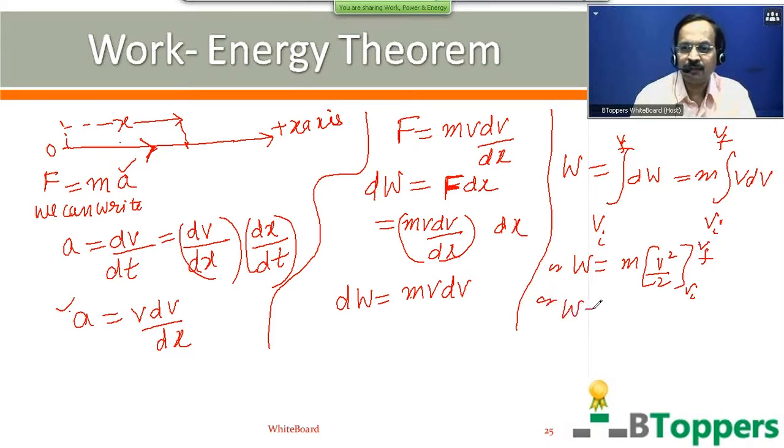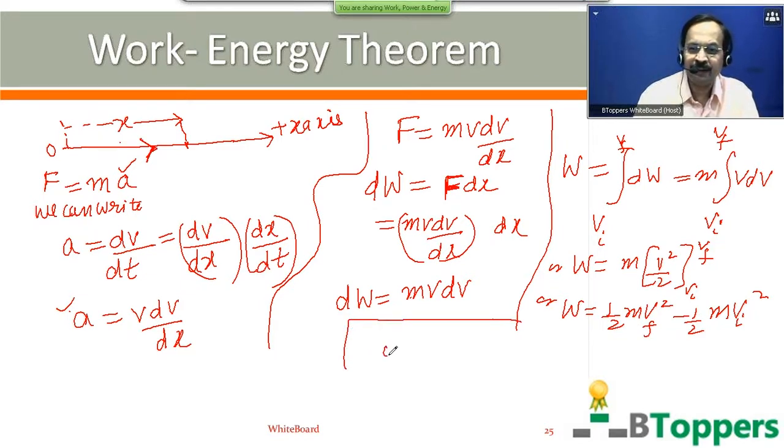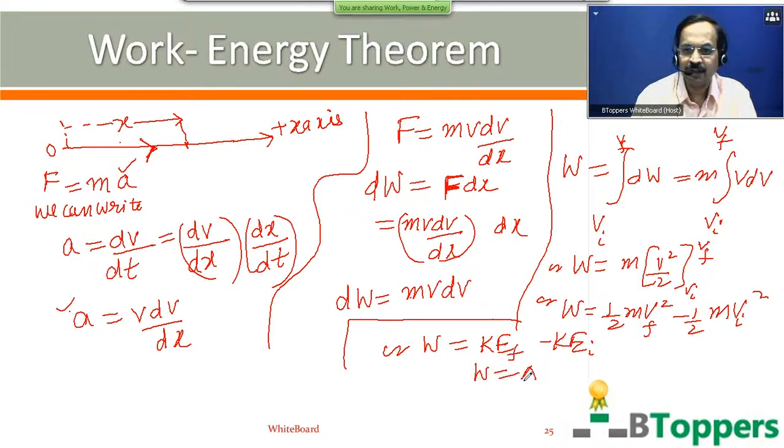So work done by the resultant force on the body is half m vf square minus half m vi square. Vi is the magnitude of initial velocity of the body and vf is the magnitude of final velocity of the body. Half m vi square gives you the initial kinetic energy of the body. Half m vf square gives you the final kinetic energy of the body. Therefore, work done by the resultant external force on the body will be equal to the change in the kinetic energy of the body.